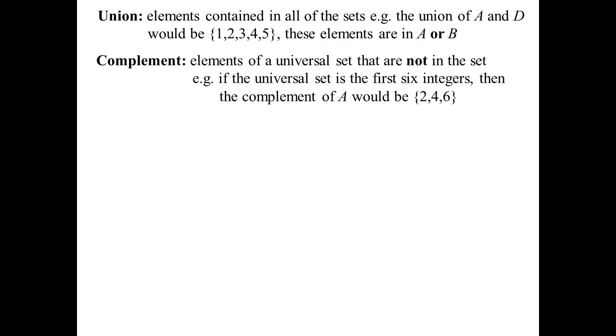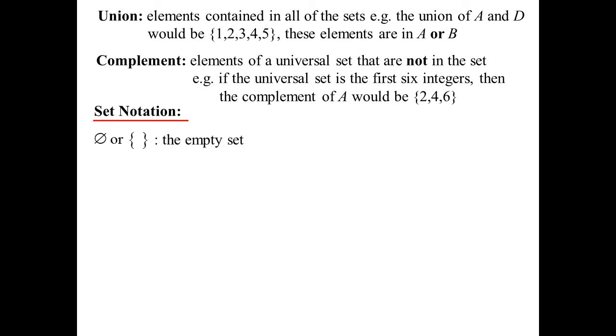Complements, they're the ones that are not in the set. So if the universal set is, well, for my example, I've said the first 6 integers, then the complement of A would be 2, 4, 6. Because A was 1, 3, 5. So the elements that are in the universal set, but not in set A, are 2, 4, 6.